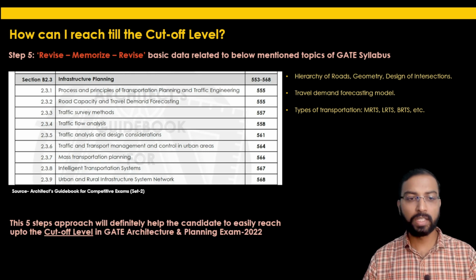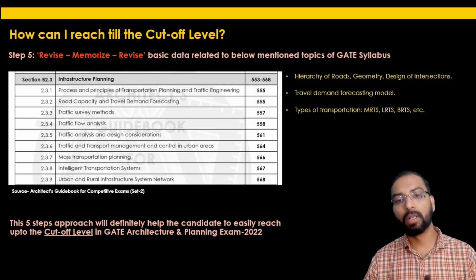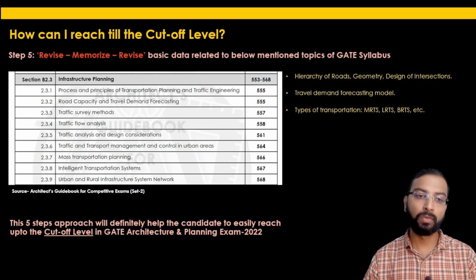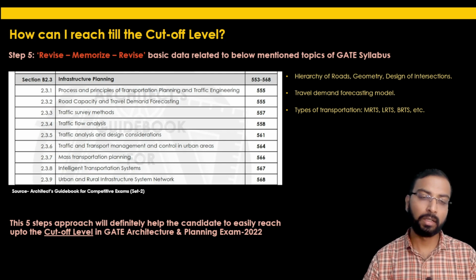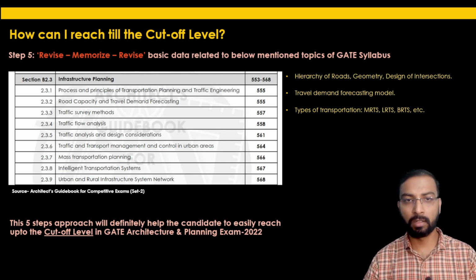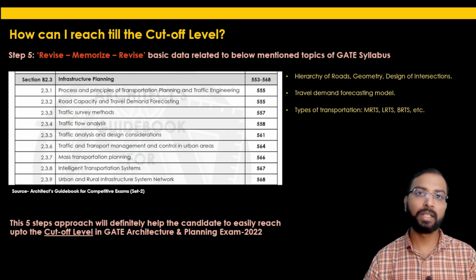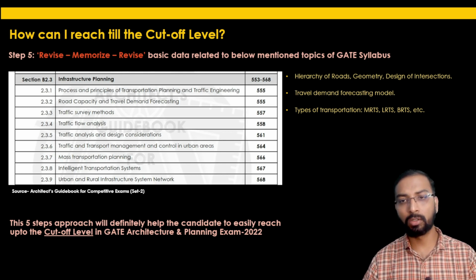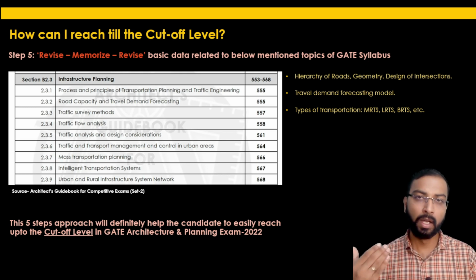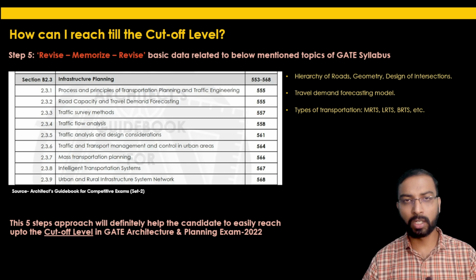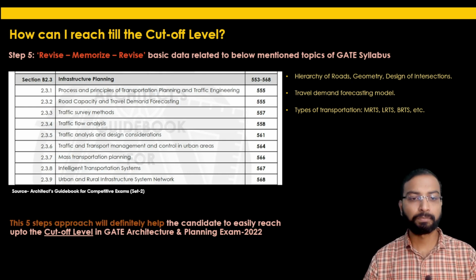So overall, this 5-step approach will definitely help the candidate to easily reach the cutoff level in GATE Architecture and Planning. One can look at the lecture again and keep a note of this 5-step approach for the actual GATE exam. If you go through these topics, have a good understanding, do multiple revisions and memorize this data, then according to me, reaching the cutoff level or going beyond that will not be a difficult task for the candidate appearing for this exam.